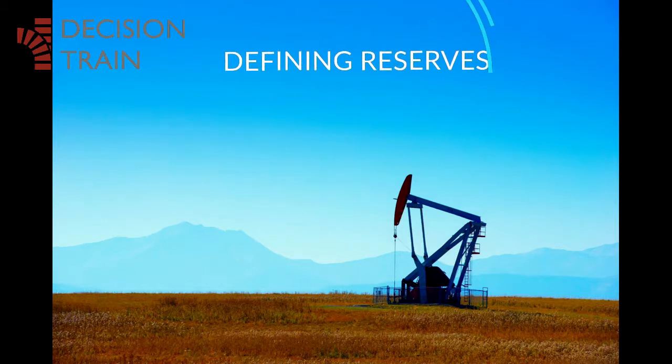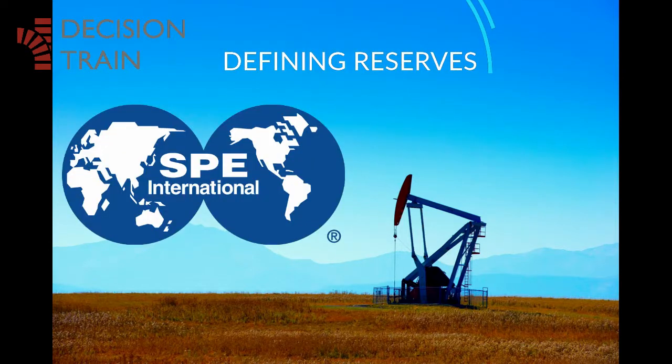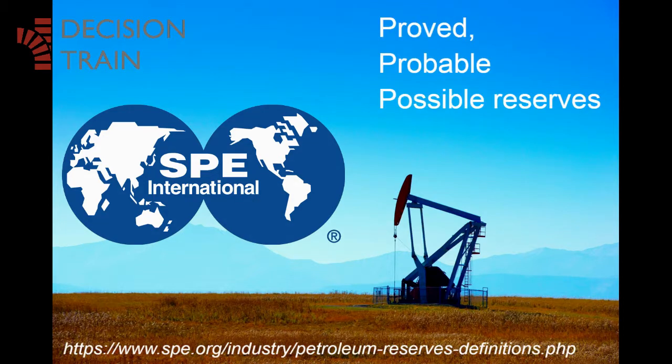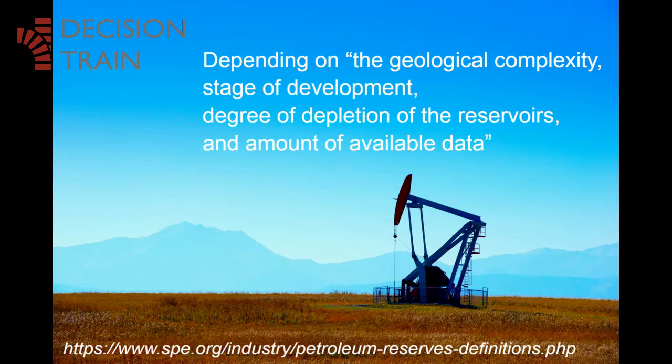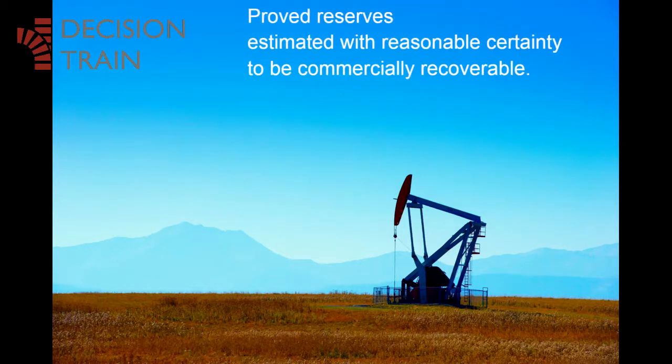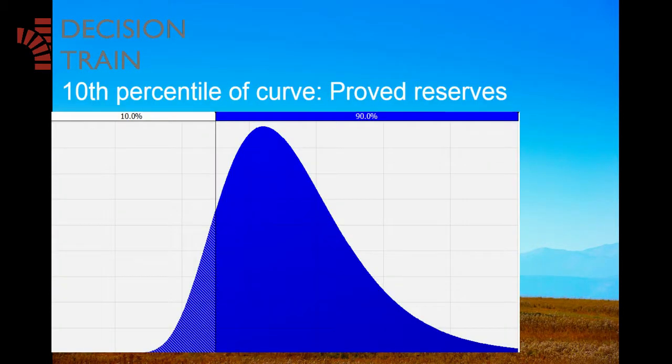Defining reserves. The Society of Petroleum Engineers gives a precise definition on proved, probable and possible reserves, making these qualifications affected by the geological complexity, stage of development, degree of depletion of the reservoirs, and amount of available data. Proved reserves are those quantities of petroleum which, by analysis of geological and engineering data, can be estimated with reasonable certainty to be commercially recoverable. Under probabilistic methods, there should be at least a 90% probability that the quantities actually recovered will equal or exceed the estimate. In other words, the 10th percentile of the reserves curve represents proved reserves.